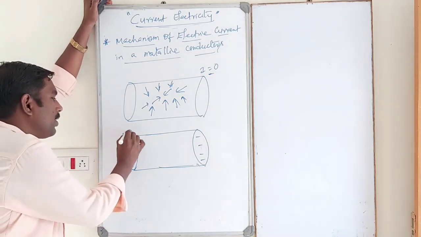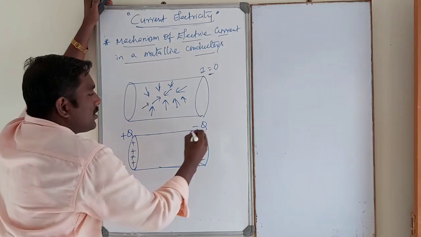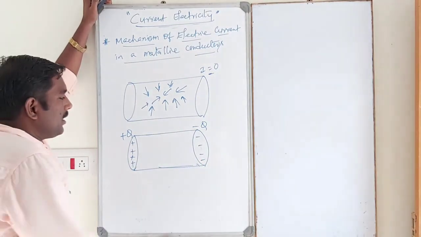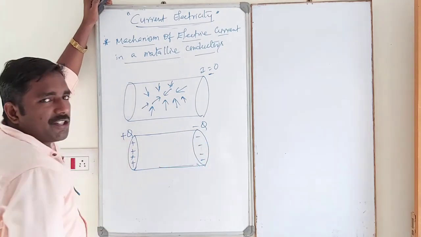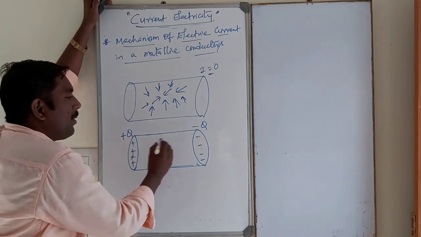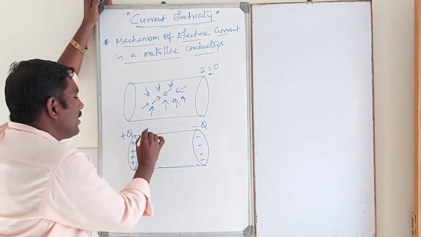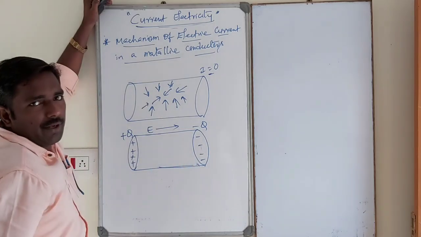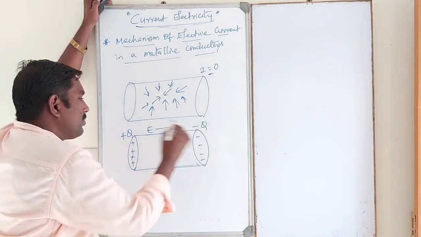I will take one cylindrical conductor like this. Whenever a positively charged disc and a negatively charged disc are attached at the ends of the cylindrical conductor, an electric field will be established. The direction of the electric field is from positive to negative.